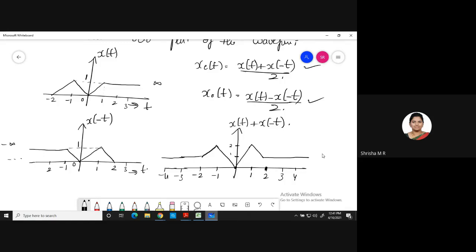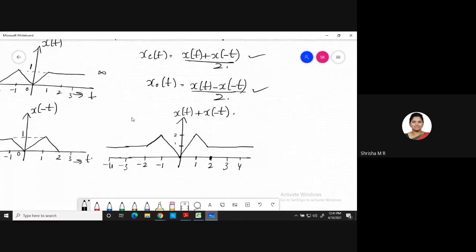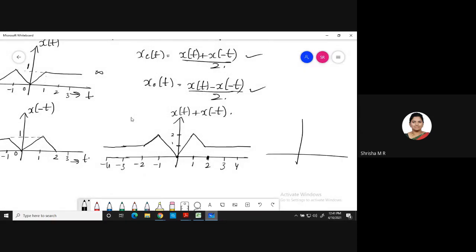So are we done with the even component of the signal? No, ma'am, we have to divide by 2. We have to divide by 2, right? So we have x of t plus x of minus t divided by 2. Okay? So at 1 and at 2, at minus 1, at minus 2. So my signal which was at 1 will become 0.5, and which was at 2 will become 1. Okay? So the signal will look something like this.